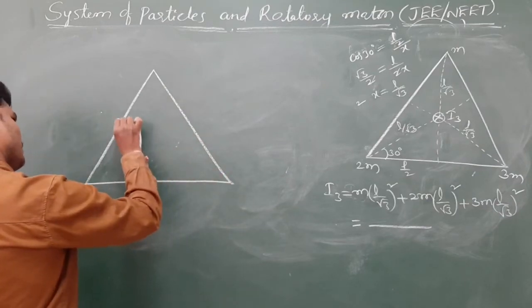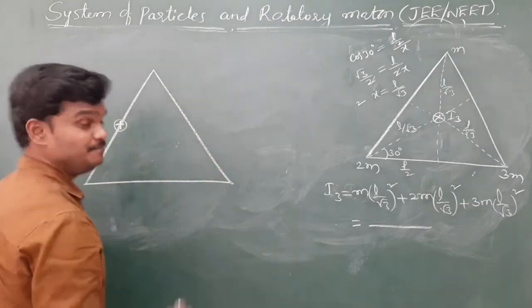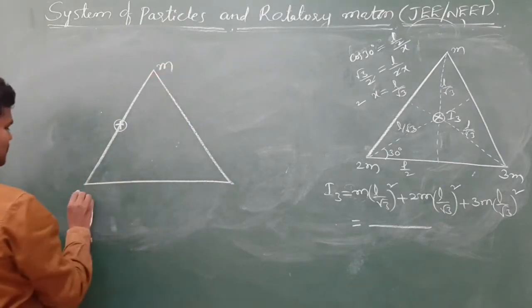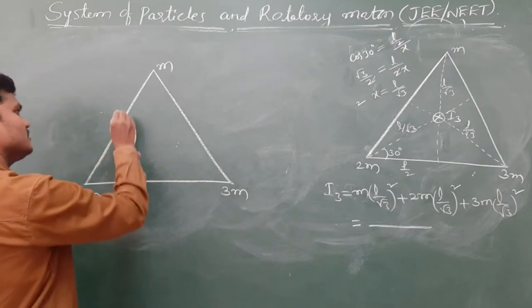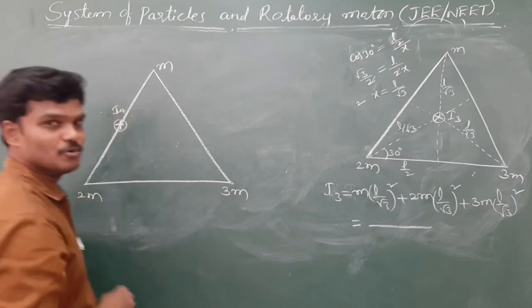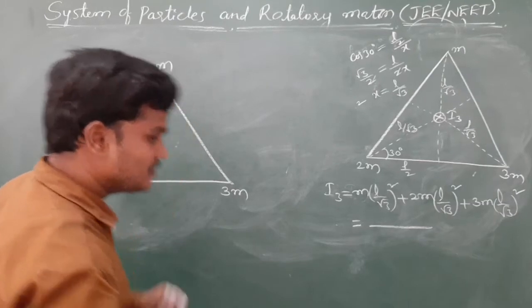About this axis you try. About this, this is m, 2m, 3m. You try about this axis. Let us suppose this is I4. You find I4. I4 means, see this one.